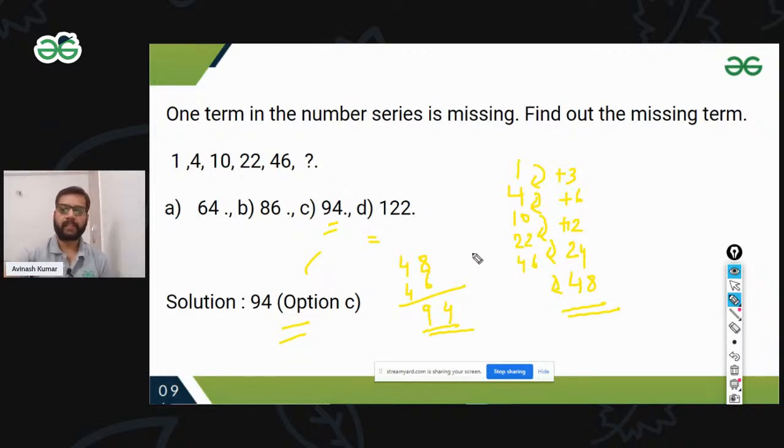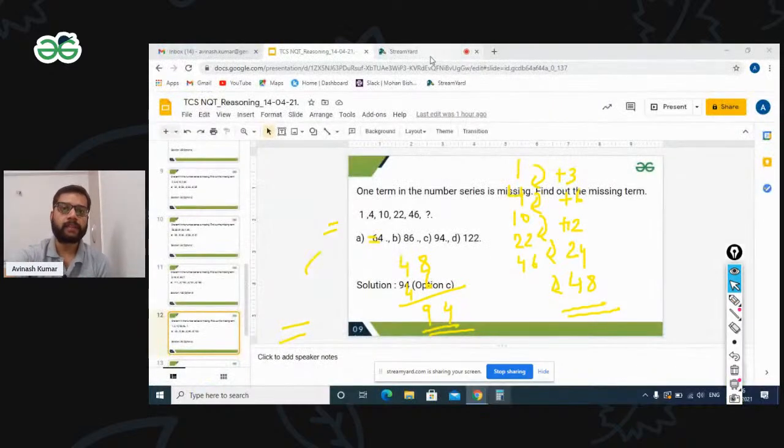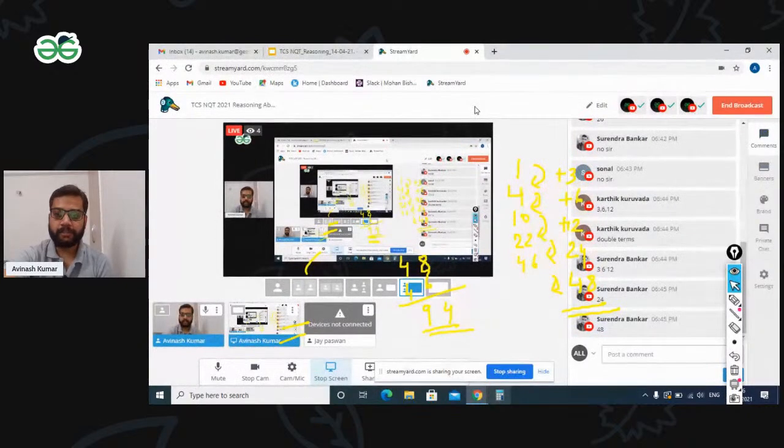Okay. Just any doubt in this question? Put it. Thank you, Surinder. Yeah, Karthik, you are also right. 3, 6, 12. Surinder, you are also right. Like this.